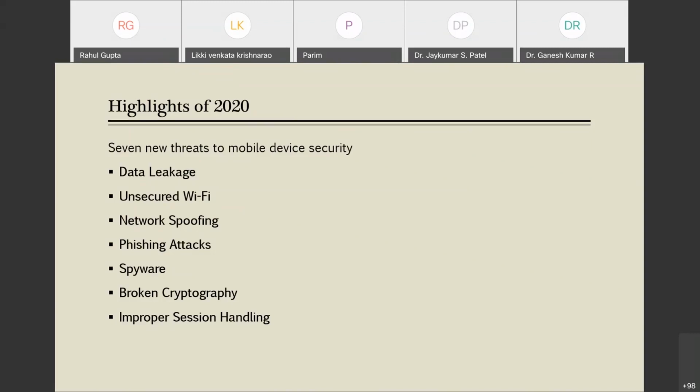So next is improper session handling. This is also a serious problem these days. Suppose we are using an application and have logged in to a central server somewhere, and instead of closing that session, we start using other apps. If those other apps are malicious in nature, they try to access the session left open by the legitimate app and could hamper my privacy. So these are the security highlights of 2020.